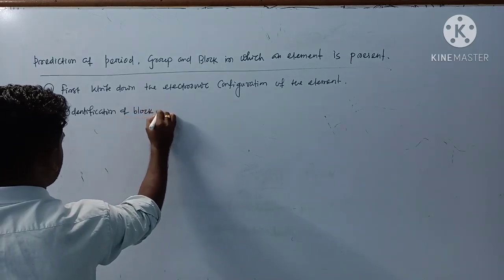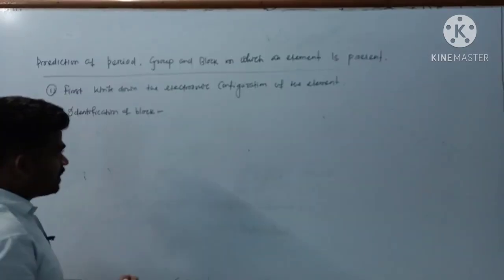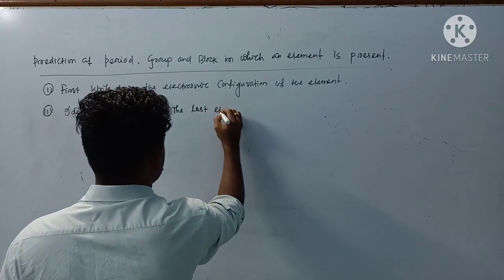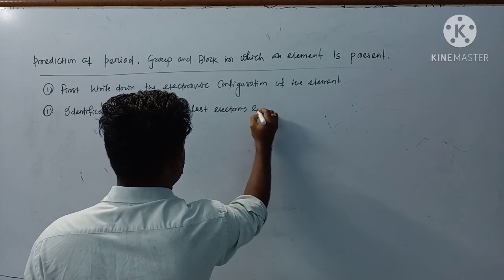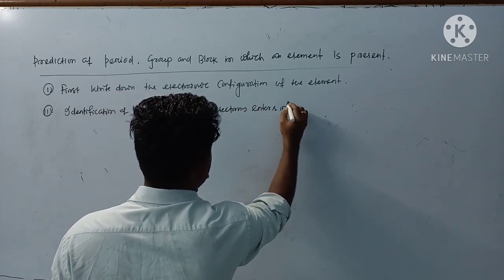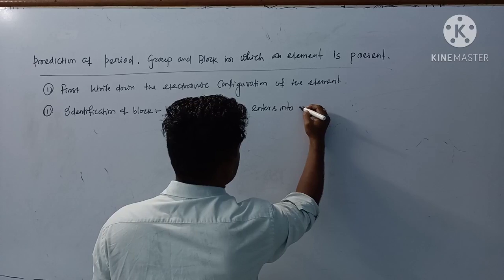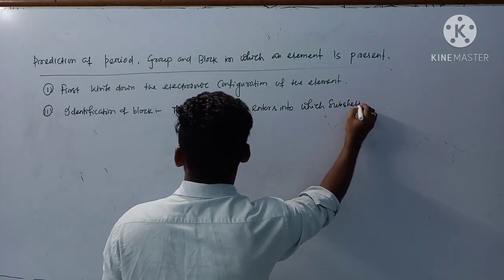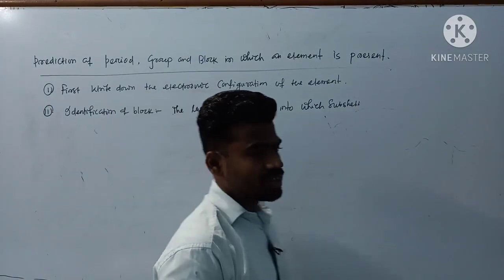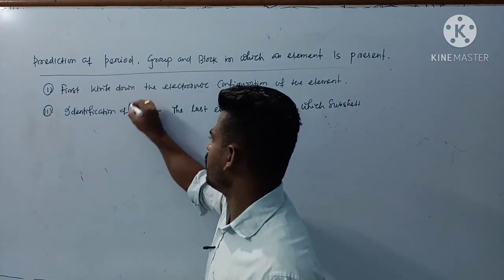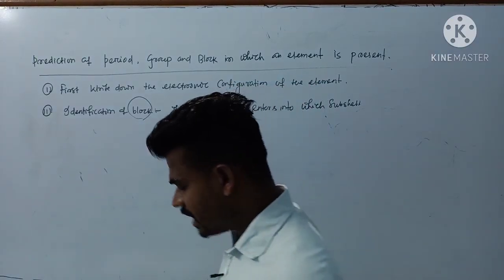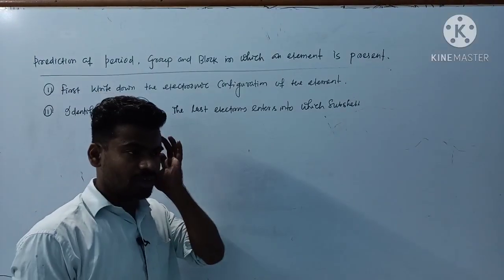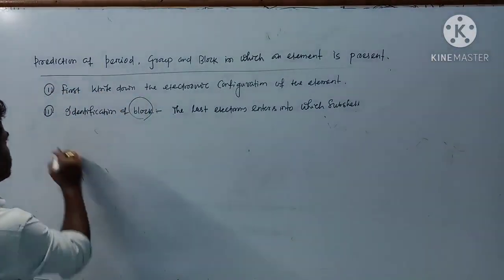It corresponds to which subshell the last electron enters into. The last electron enters into which subshell, that corresponds to your block. Suppose the last electron enters into the s subshell, that will be s block. p subshell, that will be p block. d block, likewise.